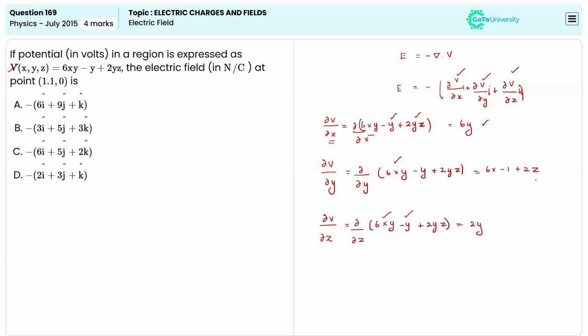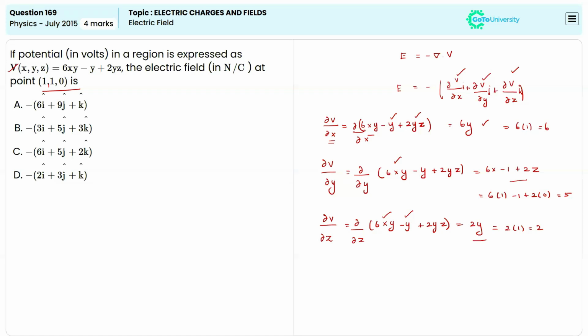Now we have the derived term for each coordinate. Here we have the point 1, 1, 0, which means x is 1, y is 1, and z is 0. Applying the values, the first is 6 times 1, which is 6. The second is 6 times 1 minus 1 plus 2 times 0, which equals 5. And the third is 2 times 1, which is 2.